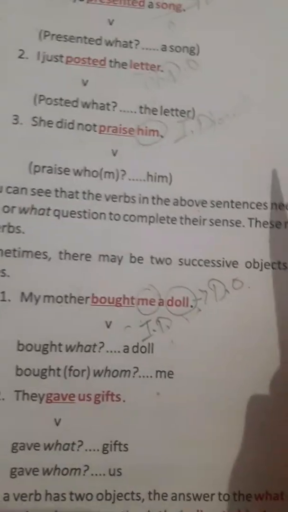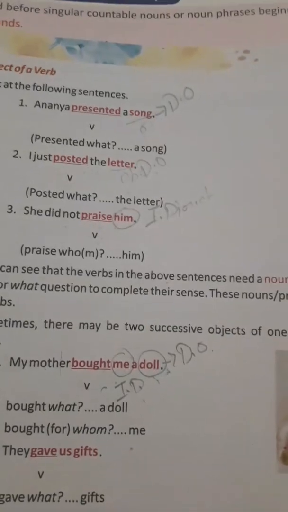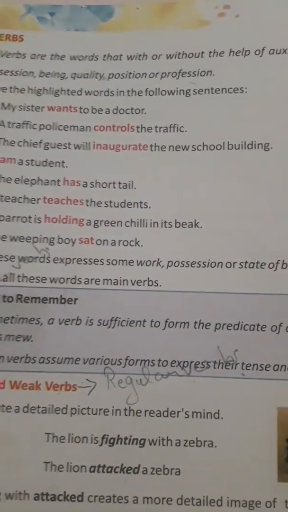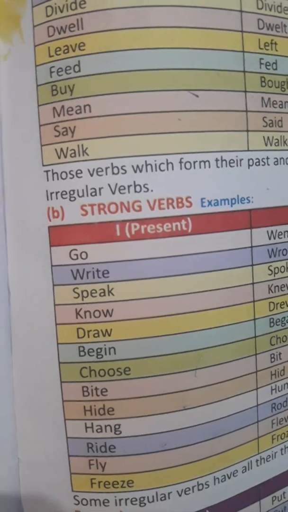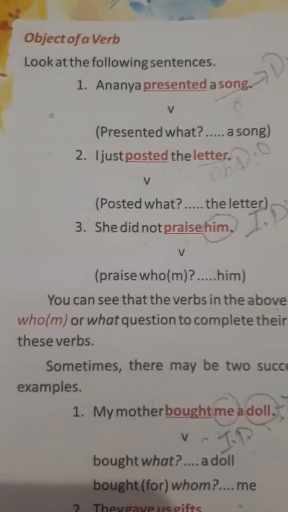Hello students, yesterday I explained to you about the verb, and in the verb I explained the weak verbs and the strong verbs. A weak verb is also called a regular verb, and a strong verb is also called an irregular verb. Now come to the next very important topic, that is the object of the verb.